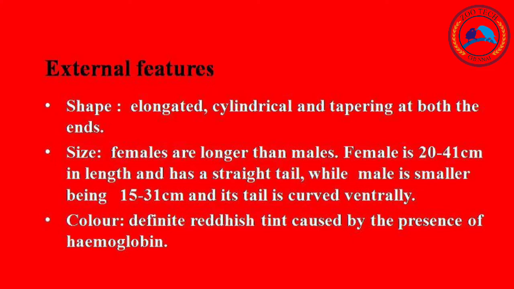The female is 20 to 41 centimeters in length with a straight tail, while the male is smaller, being 15 to 31 centimeters, and its tail is curved ventrally. The sexes are separate, the condition called dioecious, with distinct sexual dimorphism. Here the females are longer than the males.